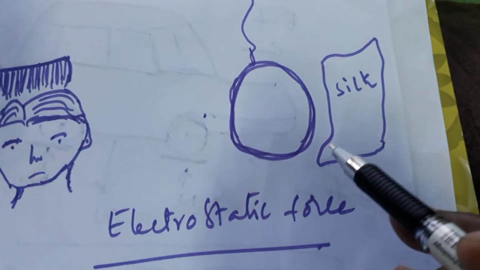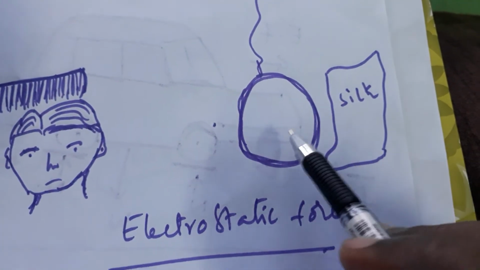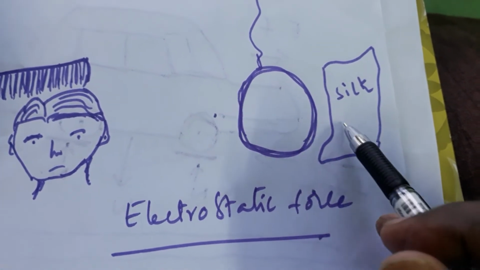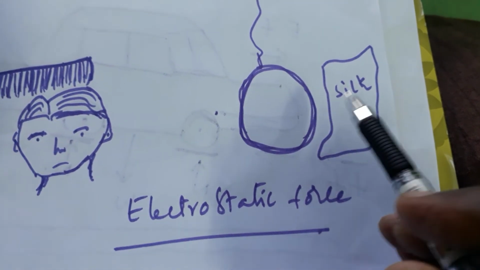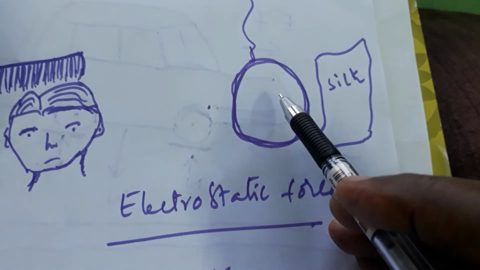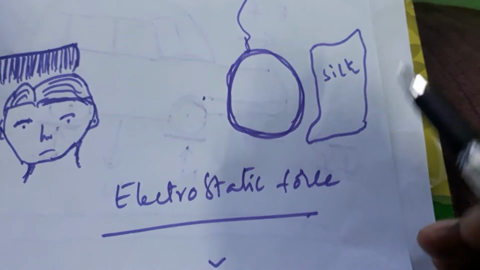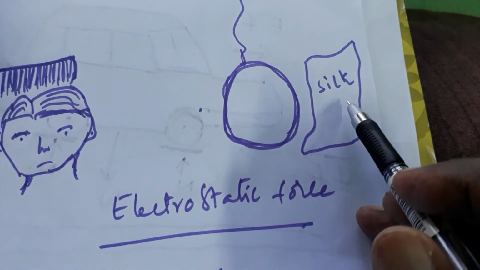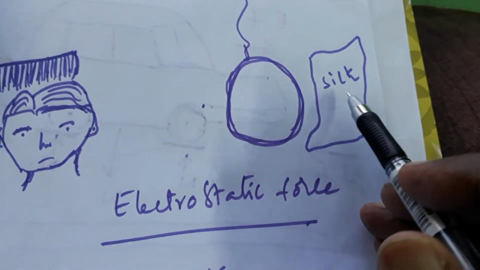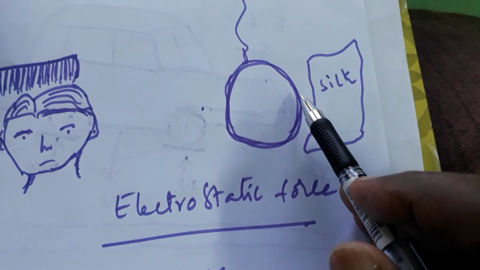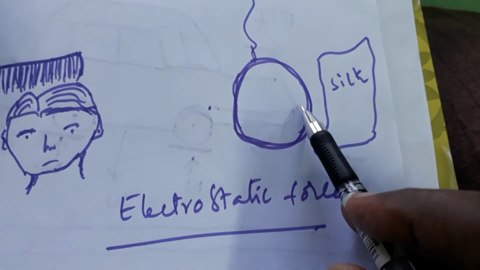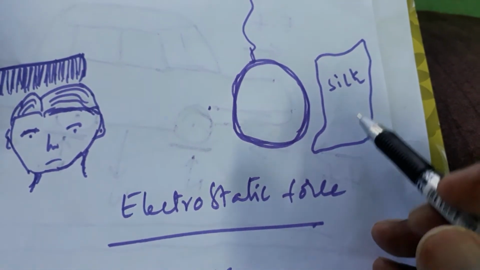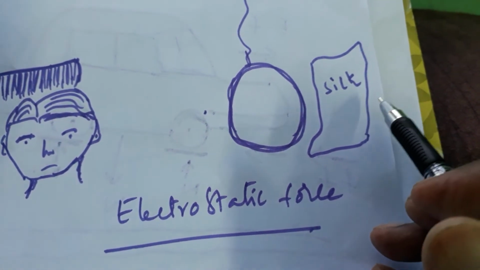One more example. Take a silk cloth and rub it continuously on a balloon. Then the balloon and the silk cloth both gain some kind of charges. If you rub two balloons with cloth and bring them together, we can see a repulsive force between the balloons, because the balloons gained charges by rubbing with cloth.